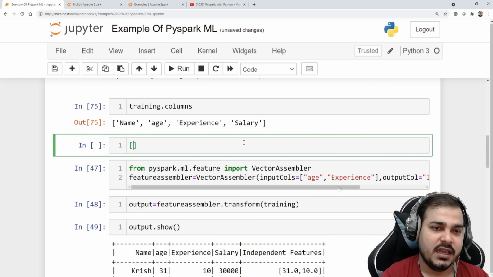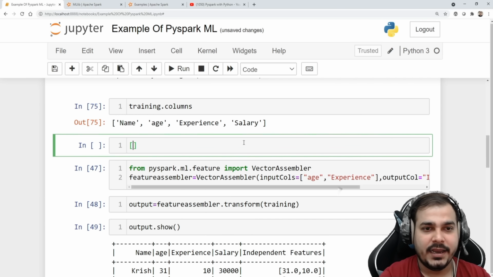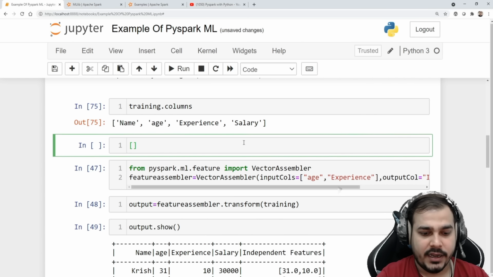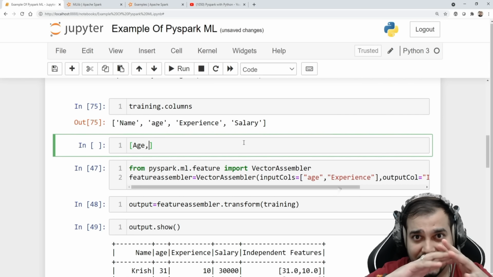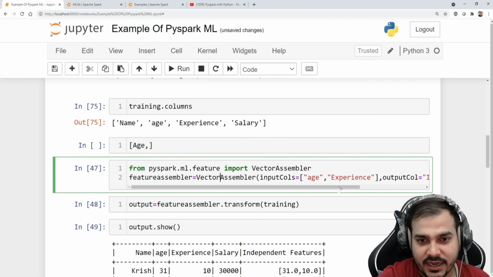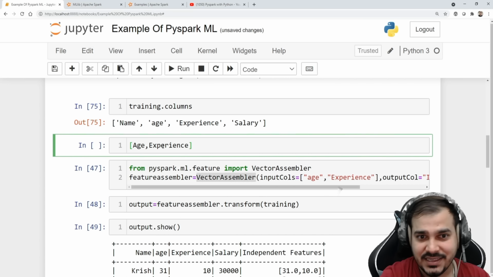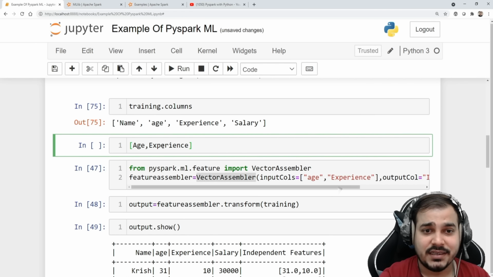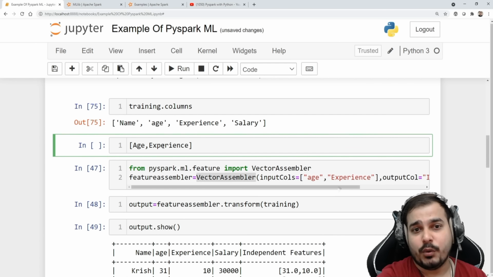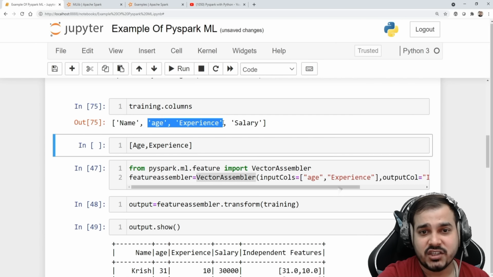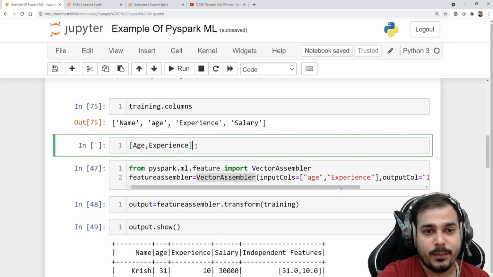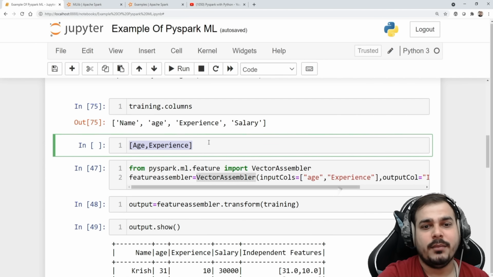What we have to do is create a way where I can group all my independent features. So I'll create a vector assembler. See over here the class I have actually used. The vector assembler will make sure that I have all my features grouped together in the form of age and experience. Suppose my two main independent features are age and experience. For every record it will be grouped like this.